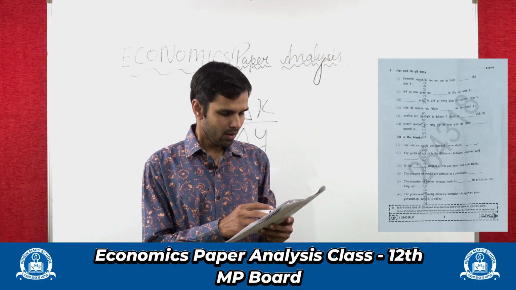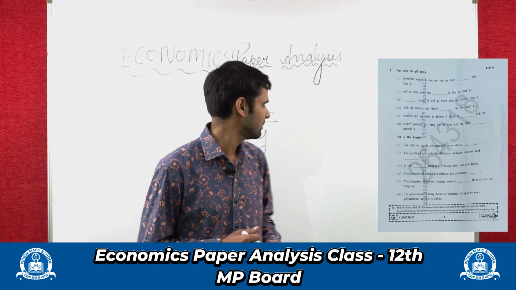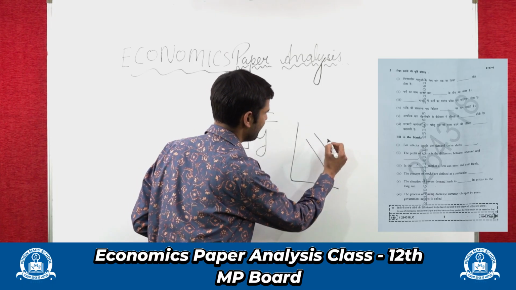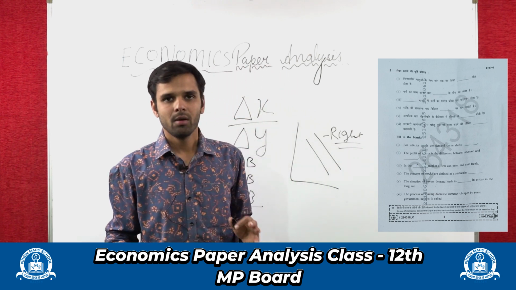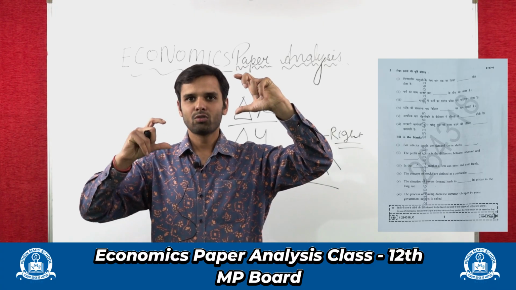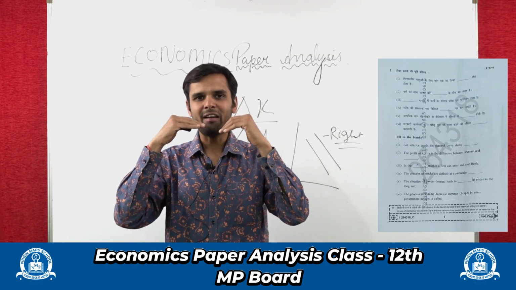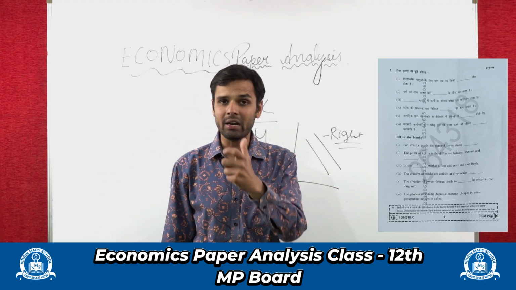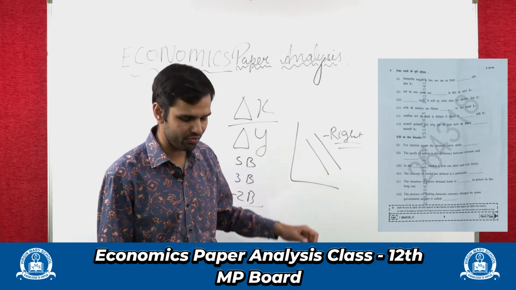Now, fill in the blanks. For inferior good, the demand curve shifts rightwards. Suppose this is the demand curve. So for inferior good, it always shifts towards the right. And why does this happen? Because in inferior good, if price increases, the demand of that product also increases. Got it? Price and demand have a direct relationship. So that's why it shifts rightwards. Always remember, in normal good it shifts leftwards, but in inferior good it shifts rightwards.